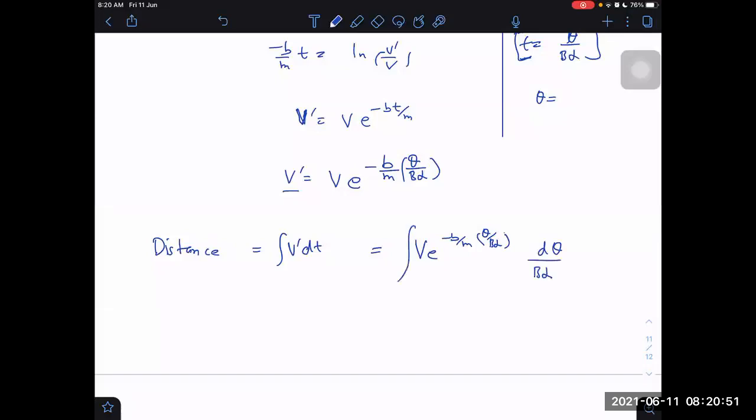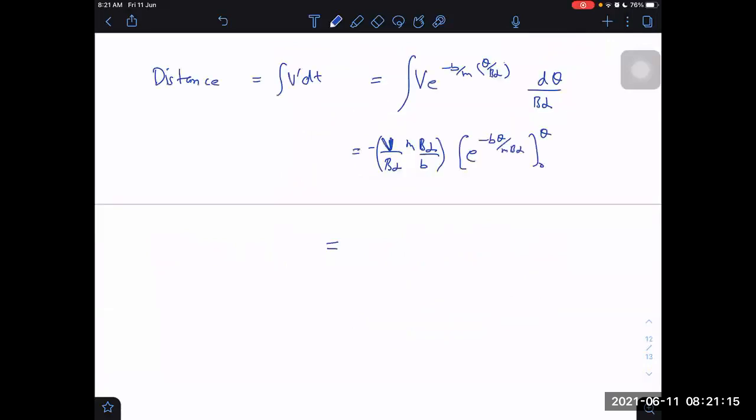Integral 1 by b alpha into v, and also what it will be next, b alpha divided by m divided by b, and with minus sign also, into e raised to power minus b theta by m into b alpha, limits 0 to theta. So we are getting the last result as 1 minus e raised to power minus b into theta by m b alpha into v by b alpha into b alpha, the b alpha cancels here, into mv by b.